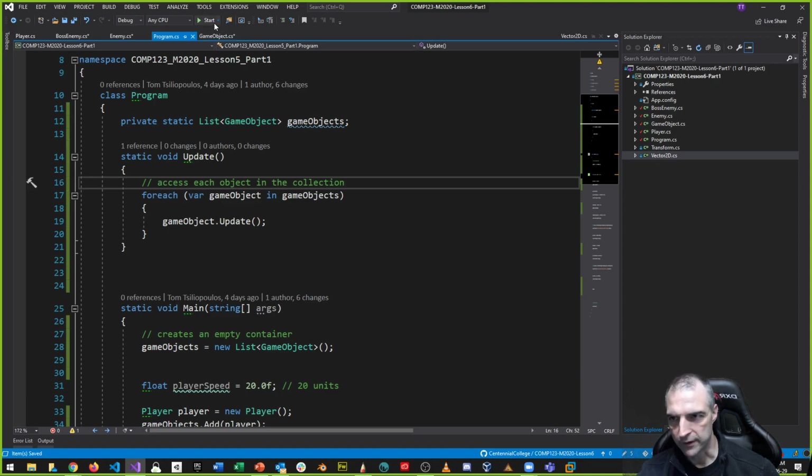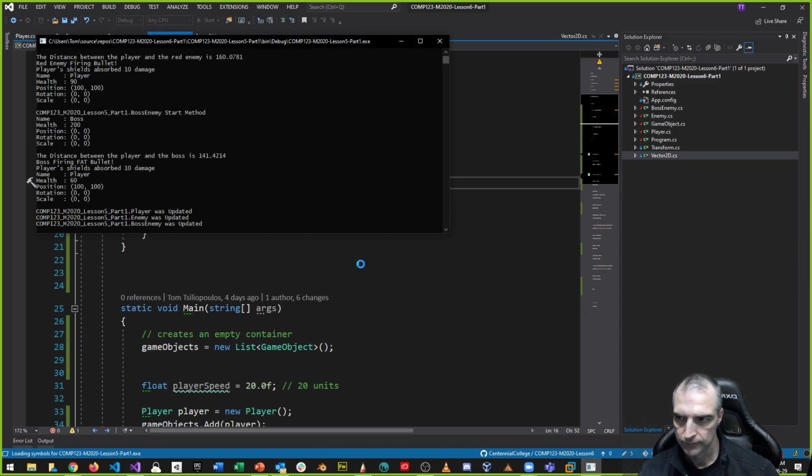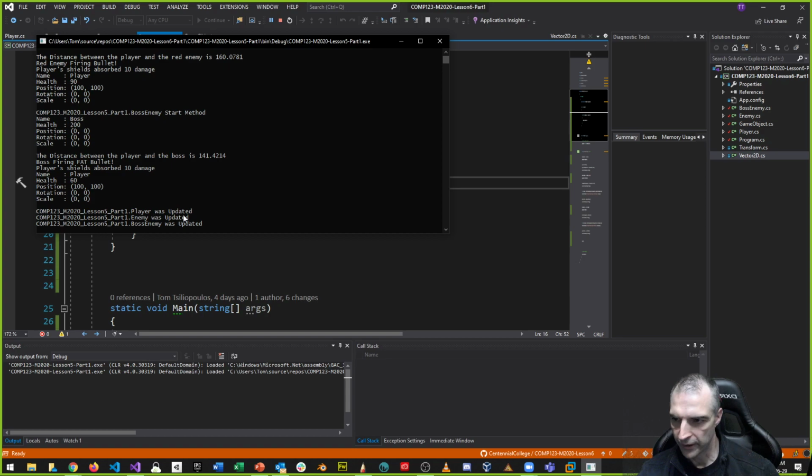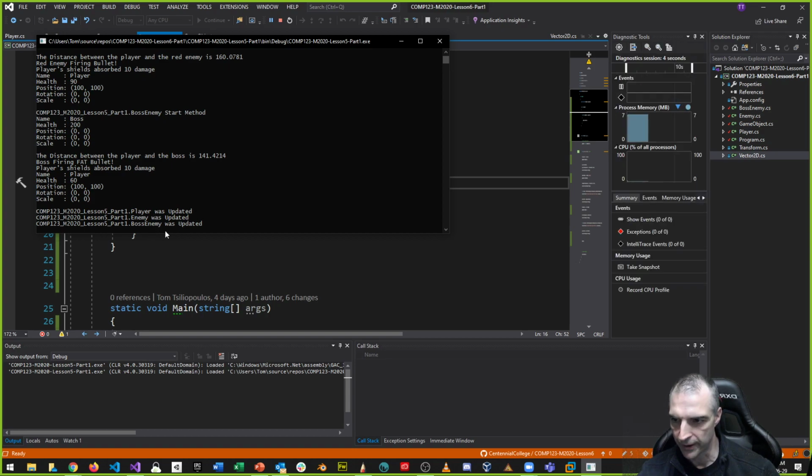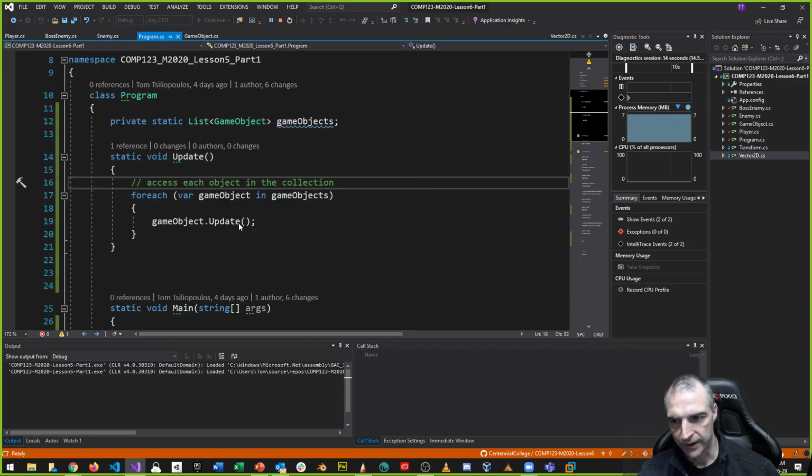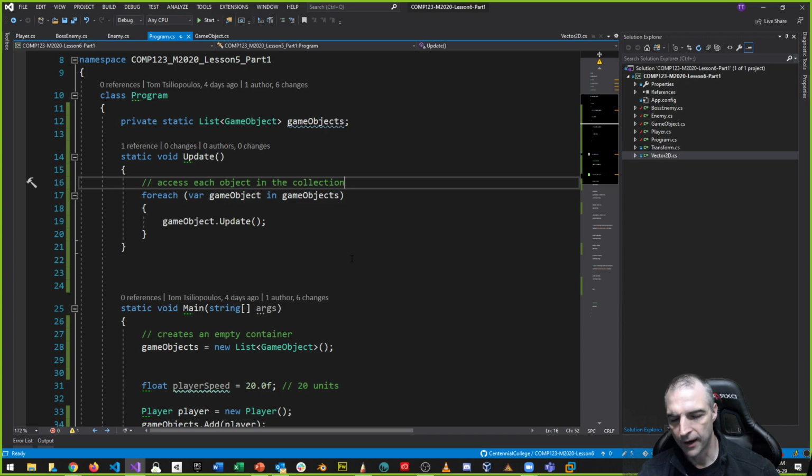All right, let's see how that works. Does it work? Cool, look. Player is updated, enemy was updated, boss enemy was updated. Nothing happened. We didn't do any kind of update, we just output a message here. It's a great place to put it up on GitHub because I've added an update method and I've made my game objects abstract.